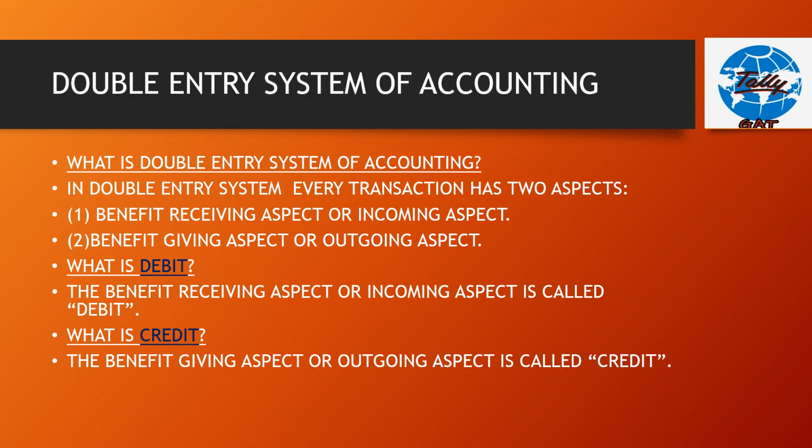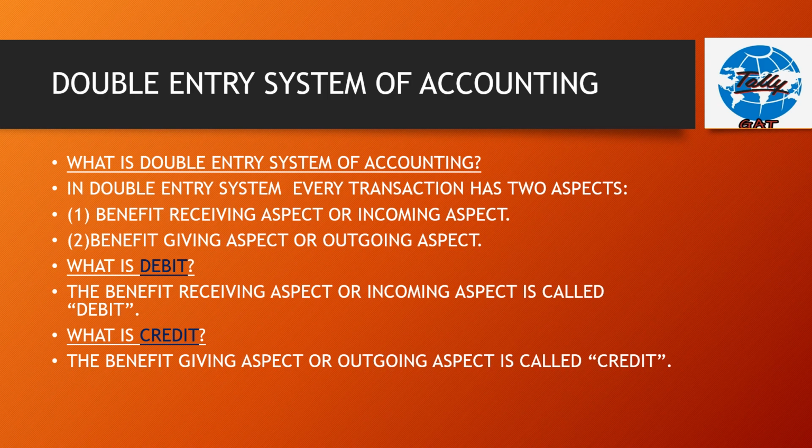So double entry system of bookkeeping is nowadays followed throughout the world, which is the requirement of the World Bank. So each and every company, business organization must follow double entry system of accounting. So we must know what is double entry system of accounting.